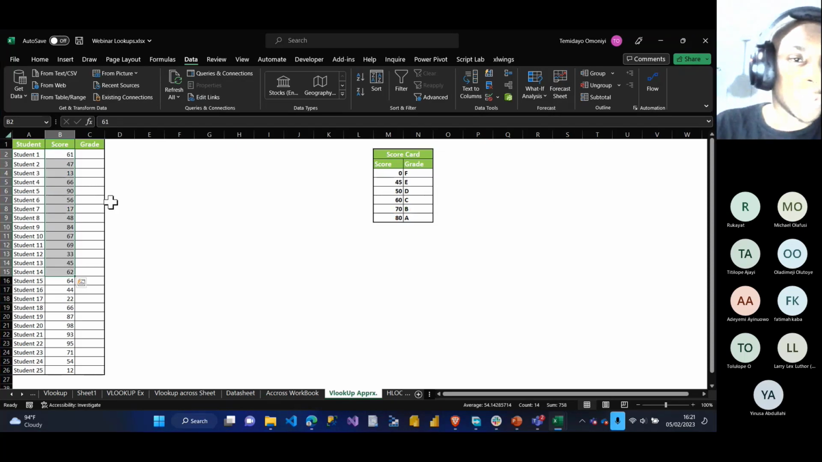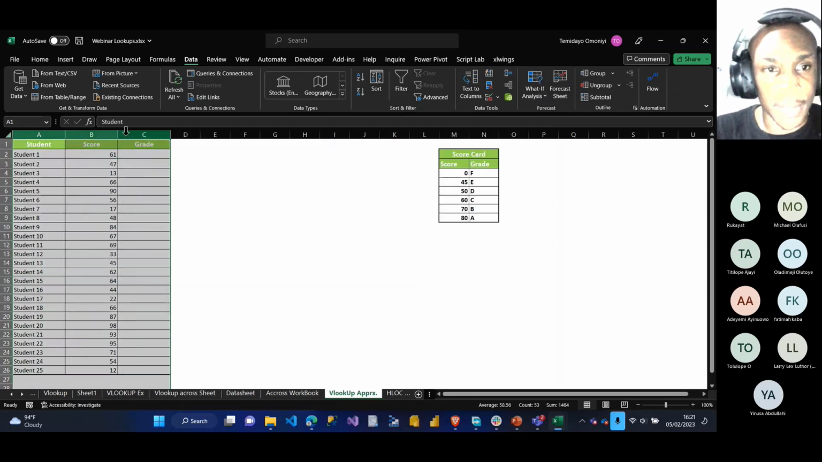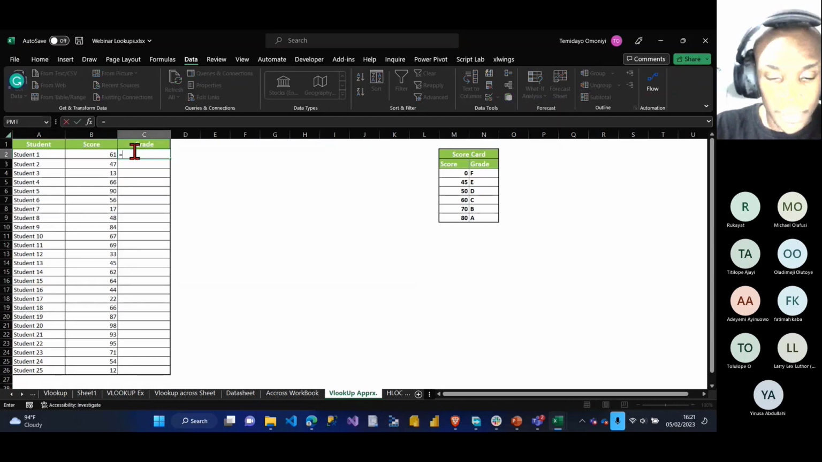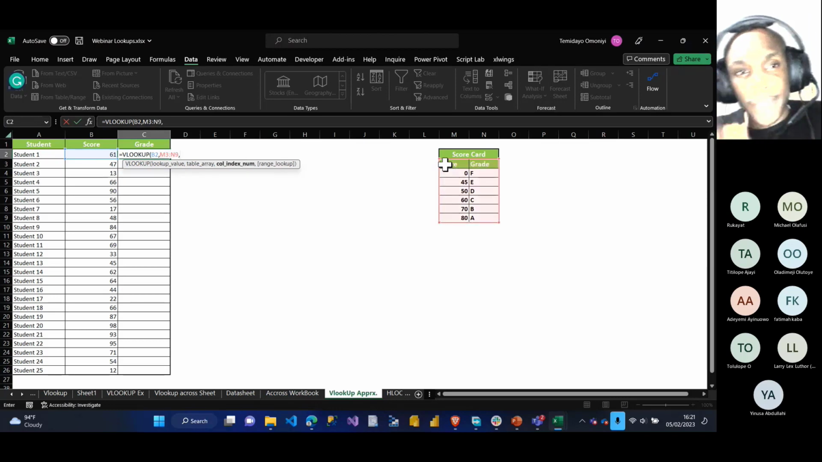So let's do a situation, because we've been using 0, which stands for exact match. Now we use 1, which stands for approximate match. If I say equals VLOOKUP, the lookup value, what am I looking for? I'm looking for this score here. Comma. The table array is the entire data table, which is my legend. Comma. Column index number, I'm looking for the grade, and grade from this is what?